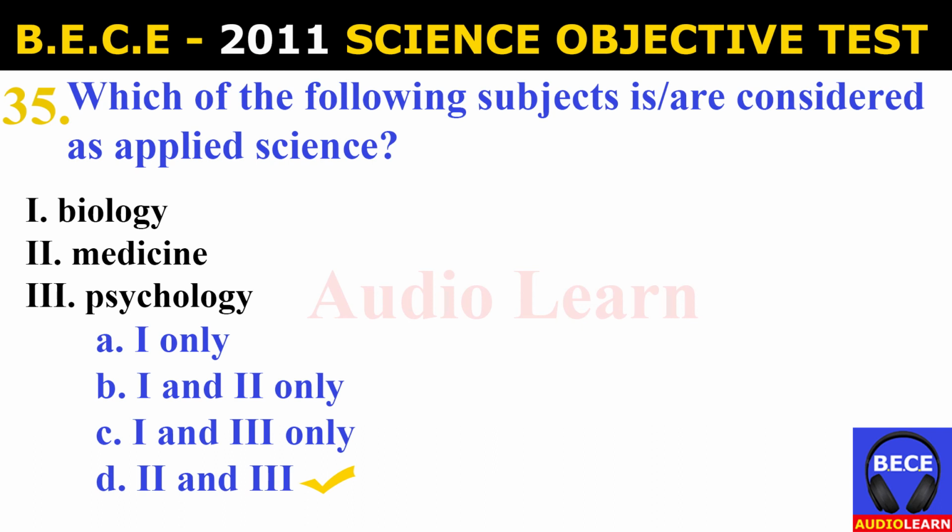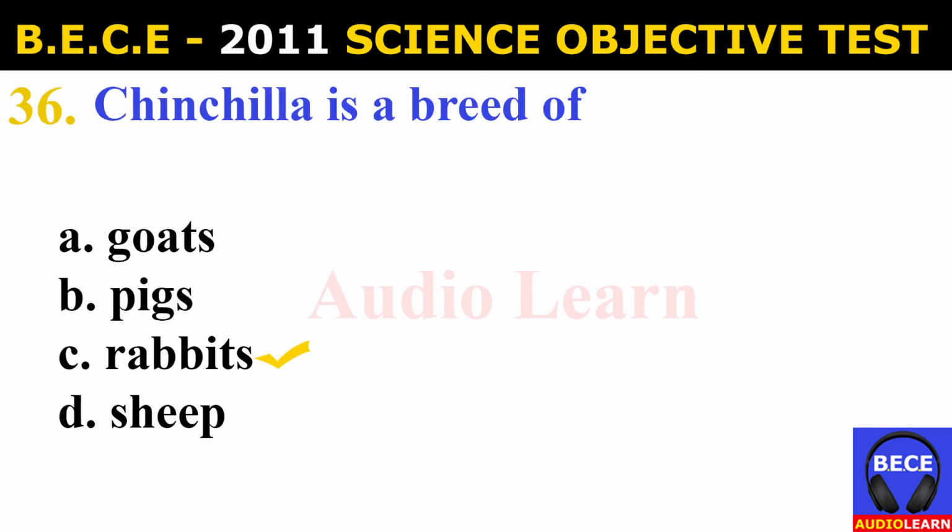D. II and III. And the answer is D. II and III, which is medicine and psychology. Which of the following subjects is or are considered as applied science? Medicine and psychology.